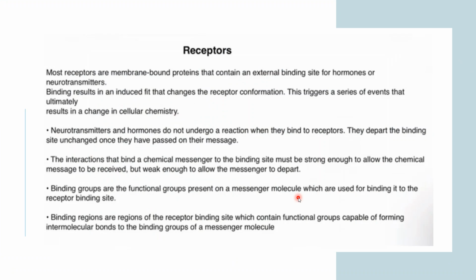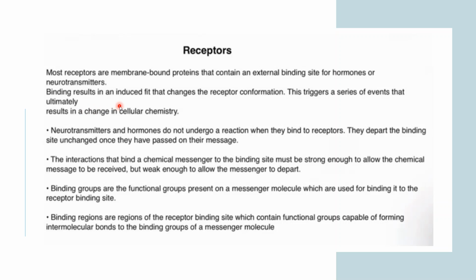Firstly, the question is, what are receptors? Basically, receptors are membrane bound proteins that contain an external binding site for hormones or neurotransmitters to get attached to. Then it will function in the particular domain in which the receptors are organized to function. This binding actually results in an induced fit that changes the receptor conformation.